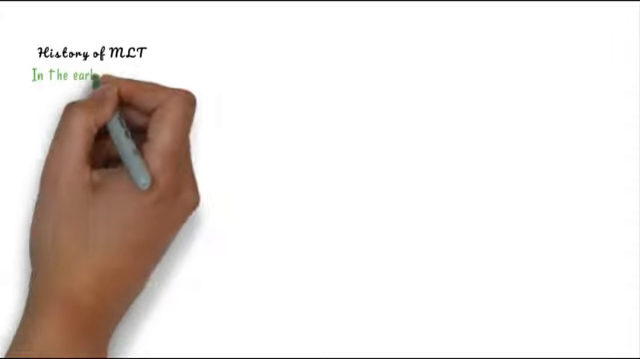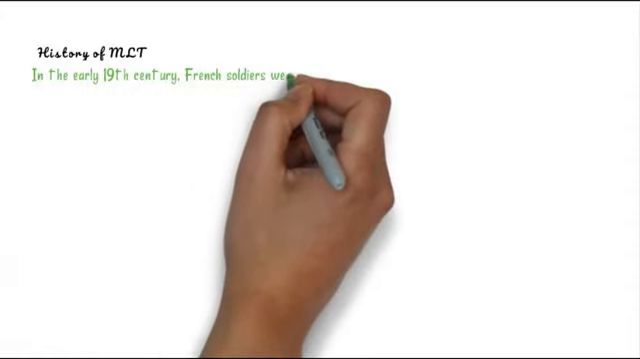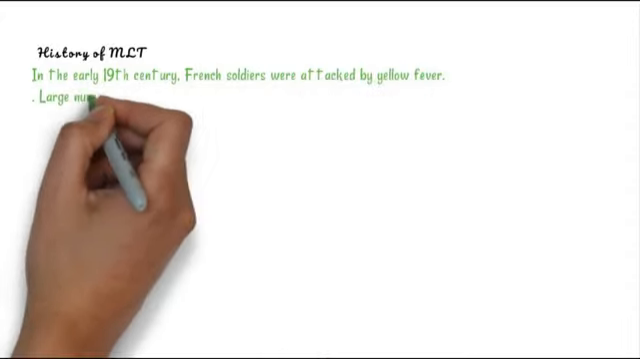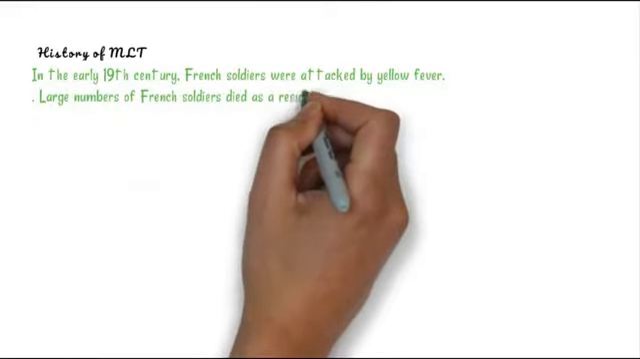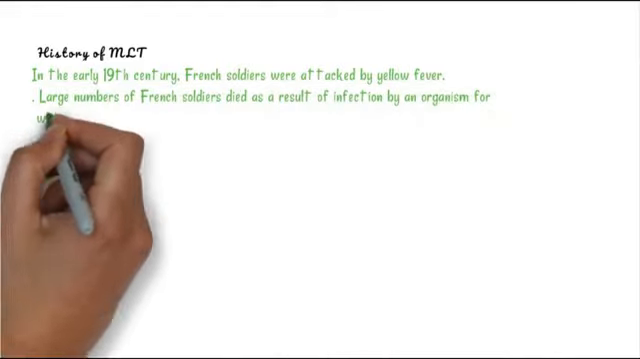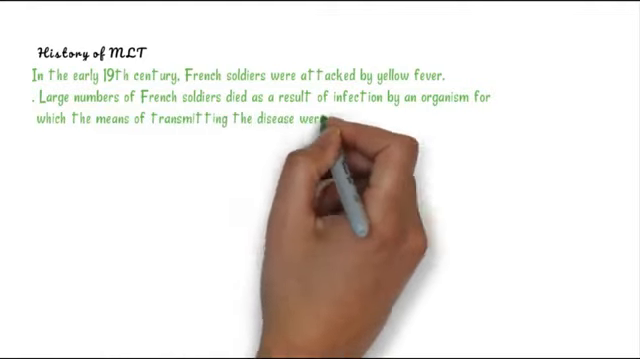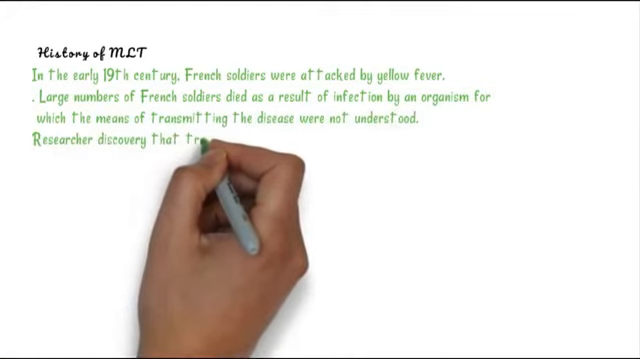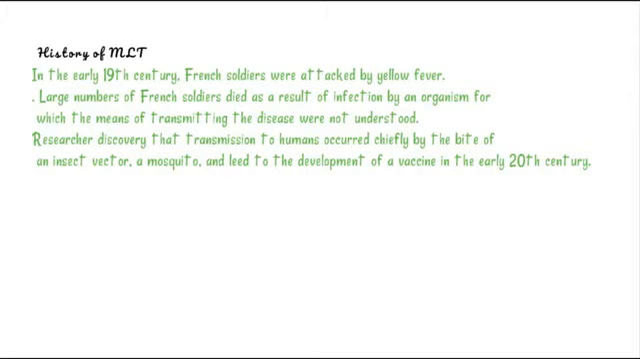Now we enter into the history of MLT, the history of medical laboratory technology. It is very interesting. In the early 19th century, French soldiers were attacked by yellow fever. A large number of French soldiers died as a result of infection by an organism, and disease transmission was not understood. But the researchers at that time found that the transmission occurred chiefly by the bite of an insect vector, the mosquito, and finally they developed a vaccine in the early 20th century.